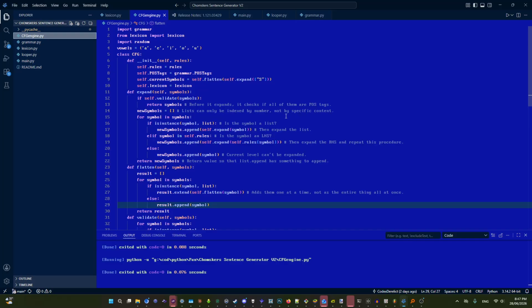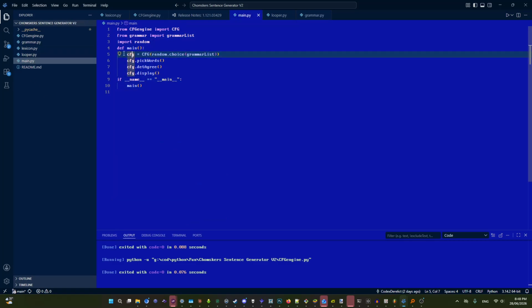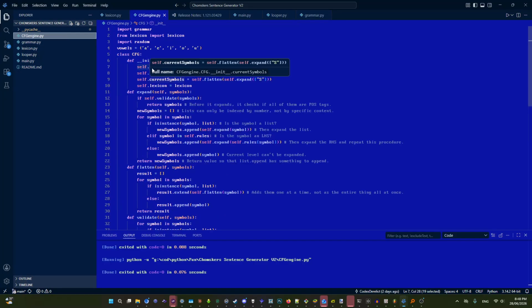This uses pretty much only the Python standard library, like random. It starts off with class CFG, and in it, self.rules corresponds to one of these grammars. As you can see in main, the argument passed in is just a random one of these grammars. POS tags is just from the grammar. Current symbols is the flattening of the expansion of just this string S, because all of them start with S.